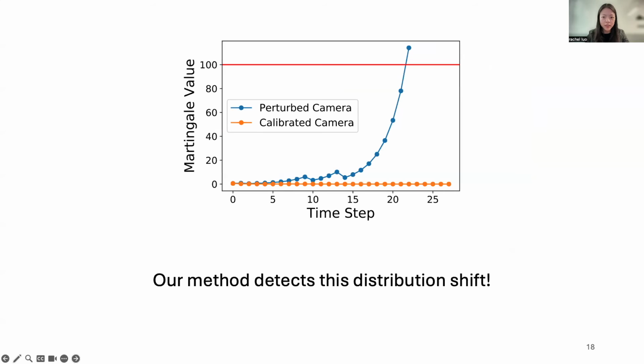And our method also detects this distribution shift. We can see from the plot that when there is a distribution shift, the martingale grows quickly, and when there's no distribution shift, the martingale doesn't grow. And we do find empirically that we have a very low false negative rate. In our experiments, every time there was a distribution shift, our method did in fact detect it.